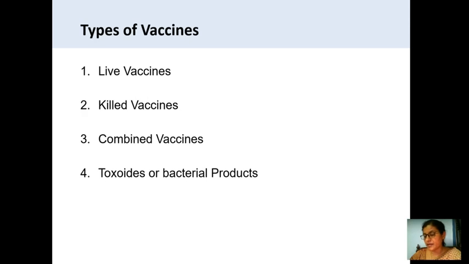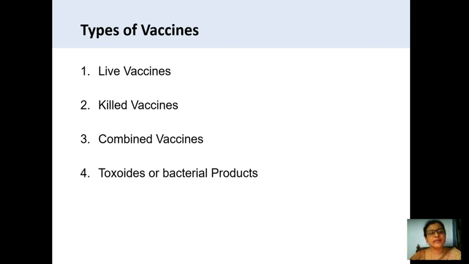For example, live vaccines are BCG and oral polio vaccine. Next is the killed vaccine. Here in the killed vaccine, the vaccine is prepared from inactivated microorganisms. Here also we are giving the microorganisms or pathogens through an injection, we are injecting into the body, but those pathogens are killed ones.